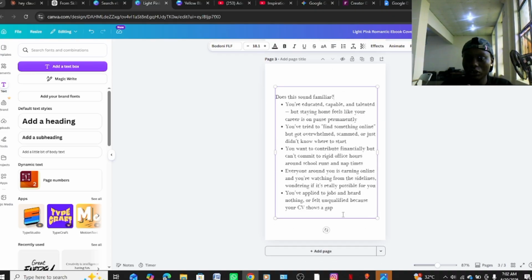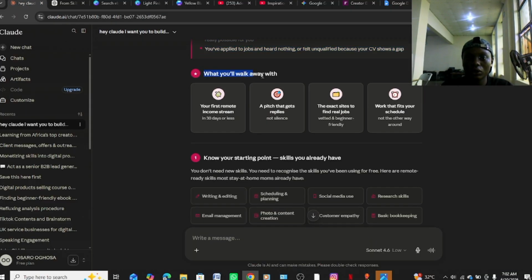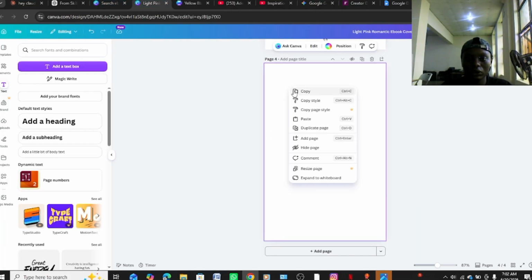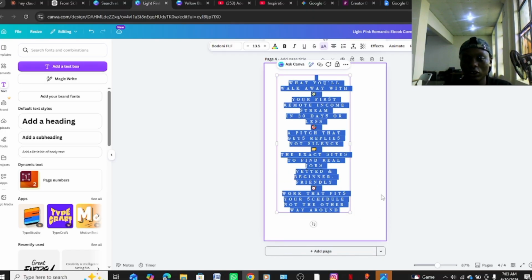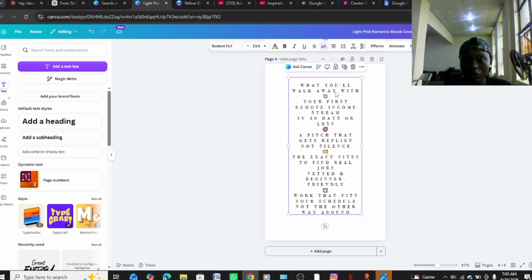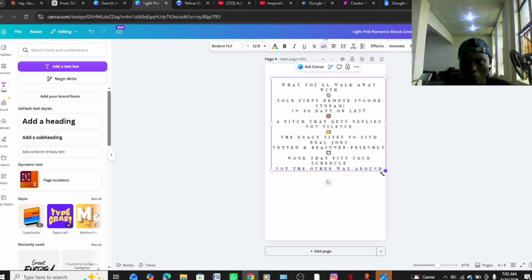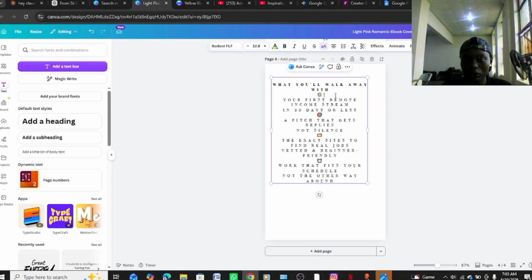Now, if I want to add another page, see, you can see add a page, and it will be white. And I'll just come here to Claude, and let's see, I want to copy. So I'm gonna come to the place and paste. So you see, it copied everything. So this is just what I need to do. I just need to shift and adjust. Let's see, bring it here. So this one says, I'm gonna highlight this one.